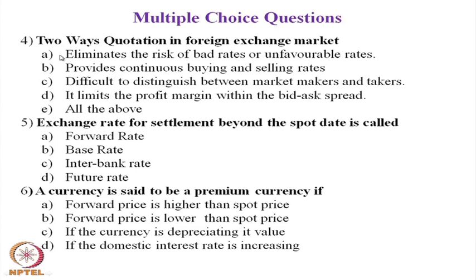It eliminates the bad rate, it provides continuous buying and selling rates, it is difficult to distinguish who is the market maker and who is the market taker, and it limits the profit margin. So the question number 4 answer is E, all the above.